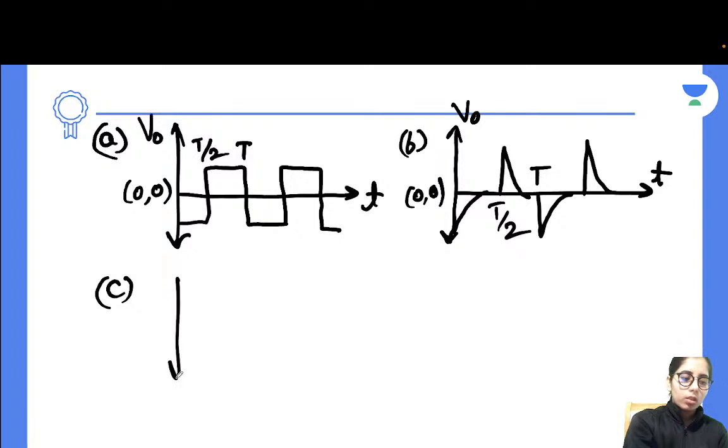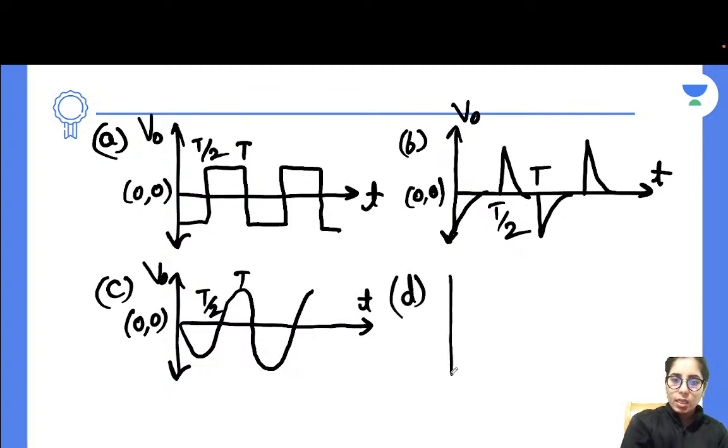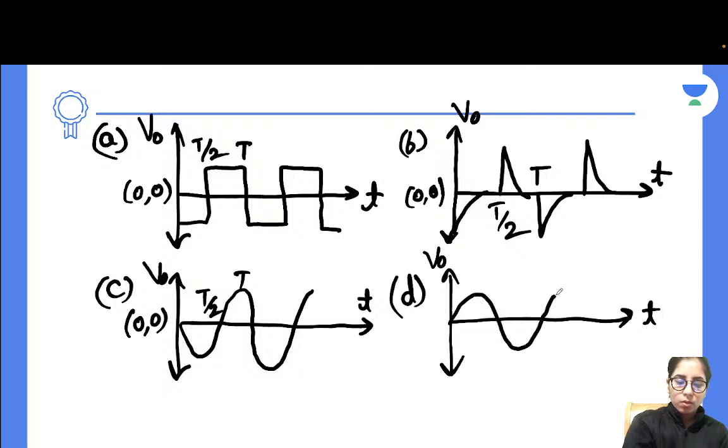Third, if you get this, okay, this should be the answer, you can mention it in the comments that this is going to be the right answer. T by 2, and then this is T, and you are going to have the 0 here and V naught here and time T here. Okay, next one. Your option D says something like this. Okay, now let's go ahead.